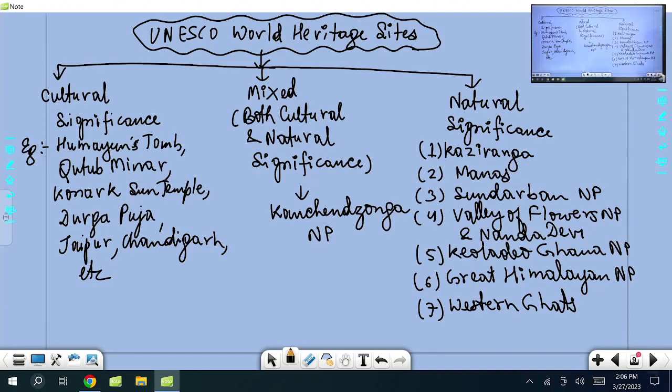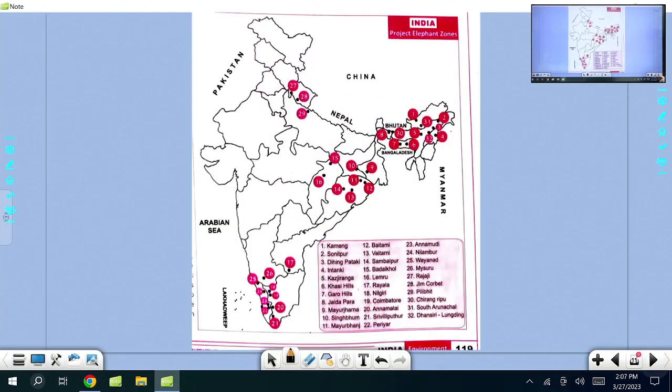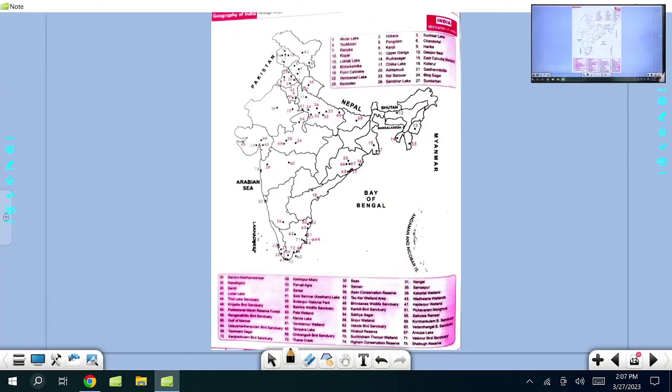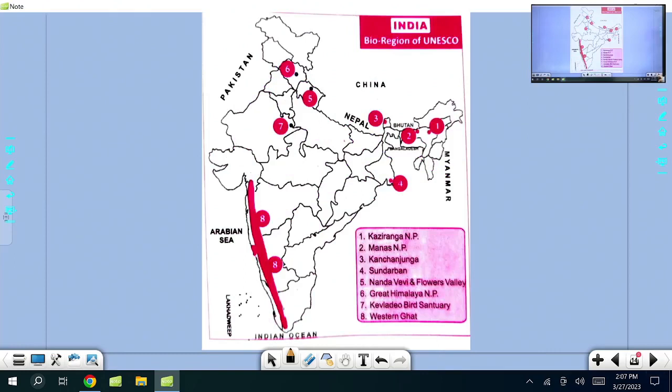Before I go to Project Tiger and Elephant, this is what I was talking about: World Heritage Sites. Look here, Kaziranga, World Heritage Site.